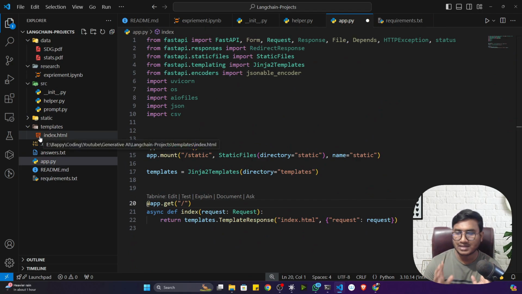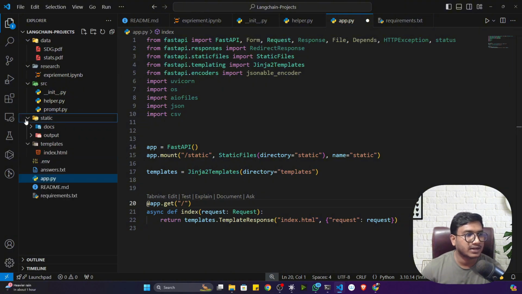If you don't know about HTML code, it's completely fine. You can skip this part. You can use any other framework, let's say Streamlit. And this HTML creation would be done by the front-end developer. As of now, just to beautify this project, I created the HTML from my end. That's the idea. And there is another folder I created called static.